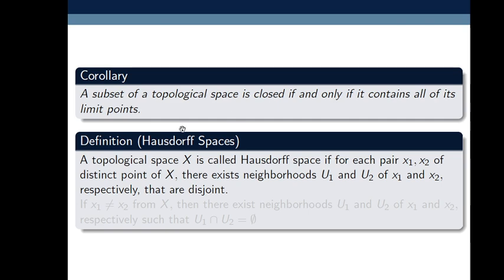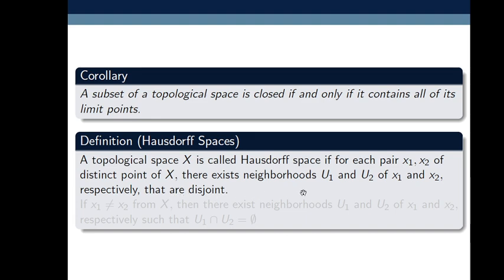So let's have the definition of Hausdorff spaces. A topological space X is called a Hausdorff space if for each pair x1 and x2 of distinct points of X, there exist neighborhoods u1 and u2 for x1 and x2 respectively that are disjoint.